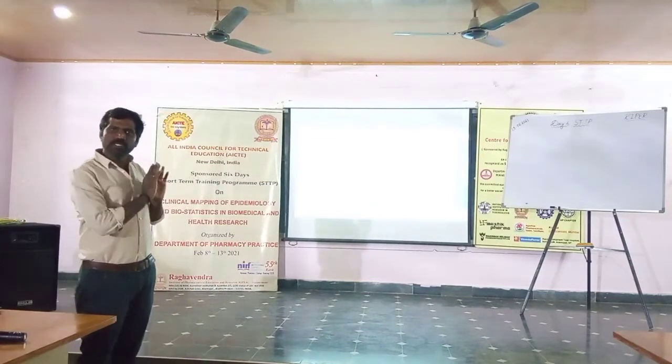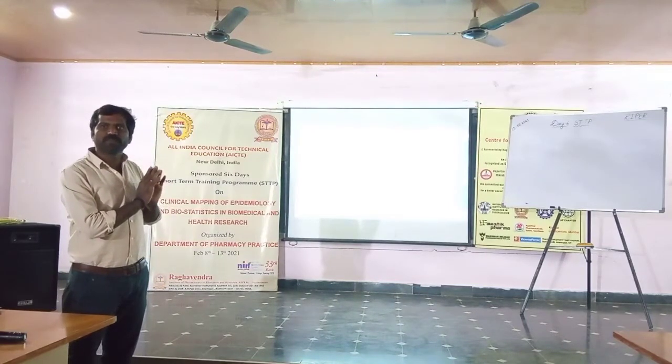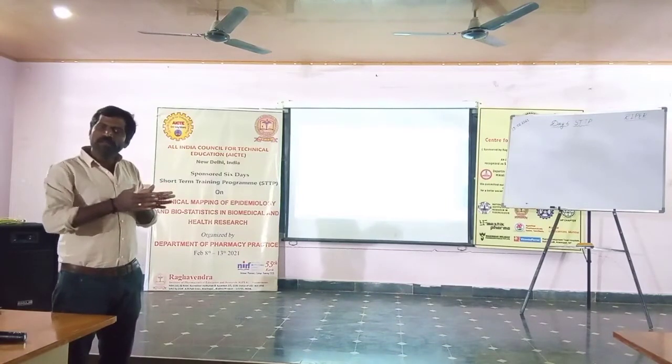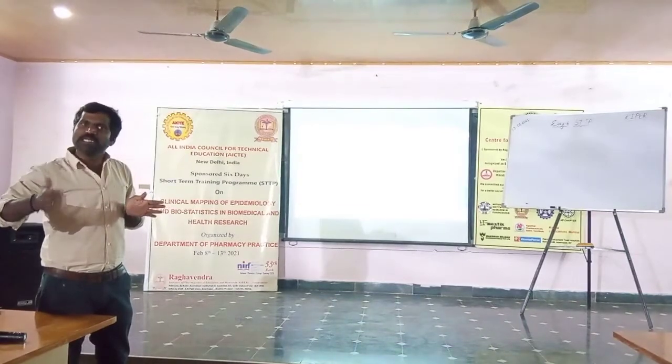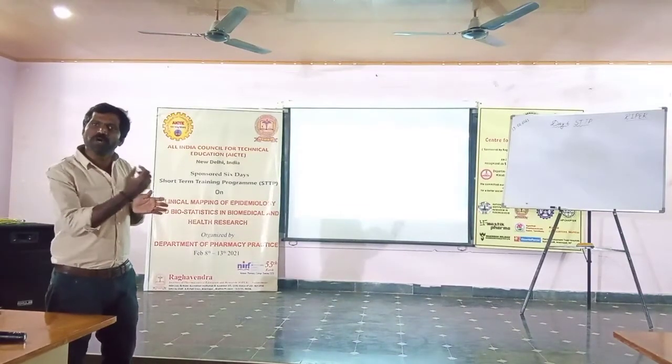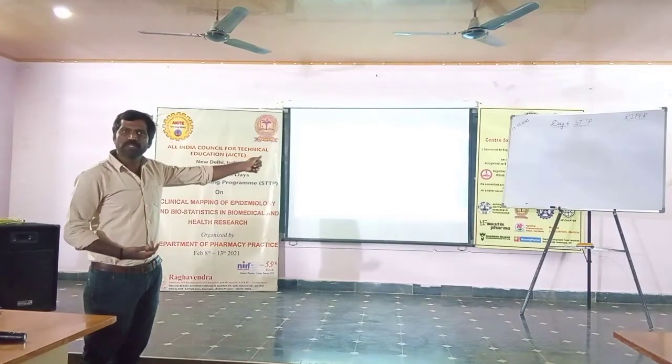Coming to the study designs: in case of cohort study and randomized control trial, we will have a follow-up period. A certain time of observation will be there. That's why it is possible to estimate the risk and difference values.